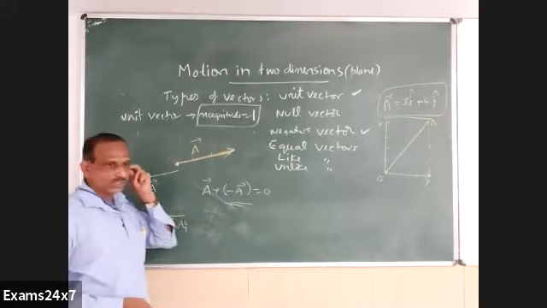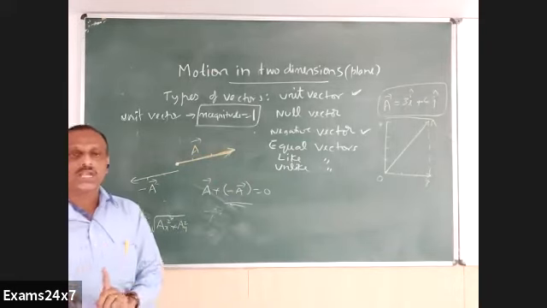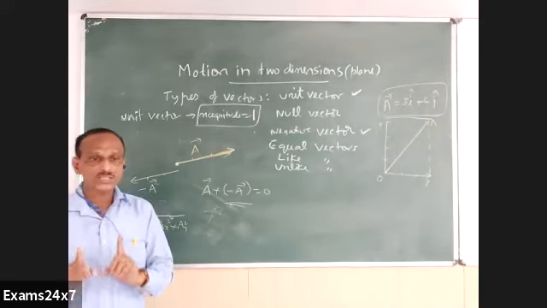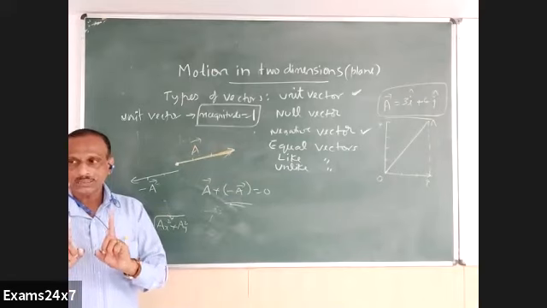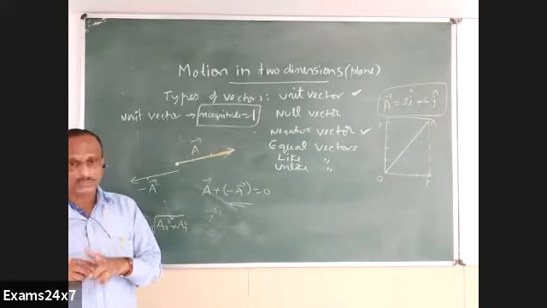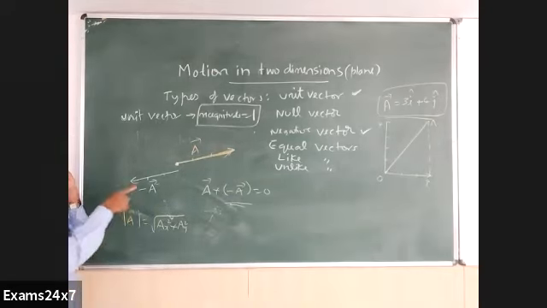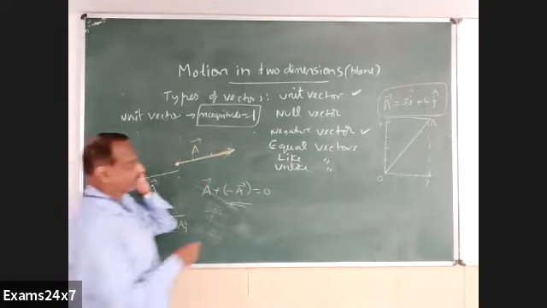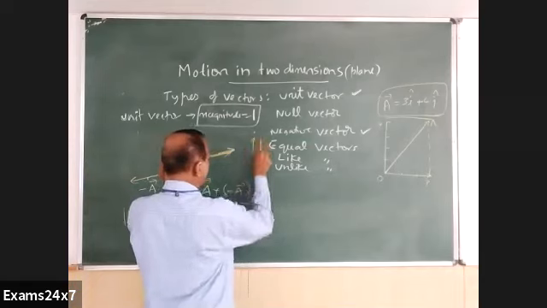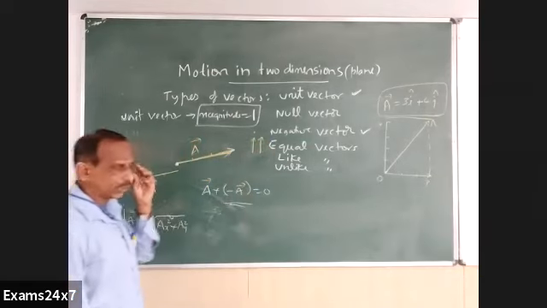Then equal vectors, quite simple. They are the vectors with the same magnitude as well as the same direction. Both should be the same. In the negative vector case, magnitude must be the same and direction must be opposite, whereas in equal vectors, they must be of the same magnitude as well as direction.